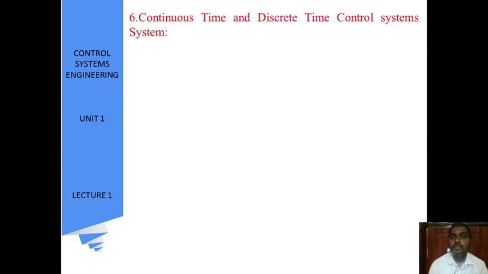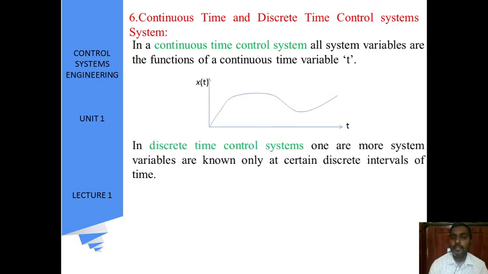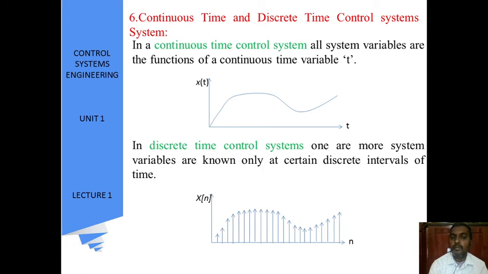The next one, continuous time and discrete time control systems. In a continuous time control system, all the system variables are functions of a continuous time variable. In a discrete time control system, one or more system variables are known only at certain discrete levels.